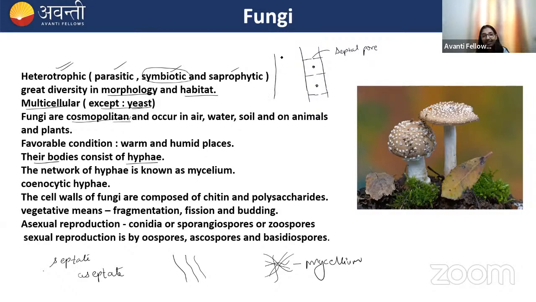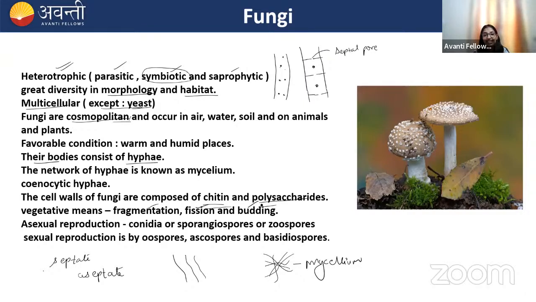But there is an aseptate hypha also, where these cross walls are absent like this. So the hypha forms a continuous tube. In aseptate hypha, you will observe the coenocytic or multinucleate condition because there is no cross wall. We know that the cell wall of fungi is made up of chitin and polysaccharide. Remember this. Vegetative reproduction could be through fragmentation, fission, or budding.